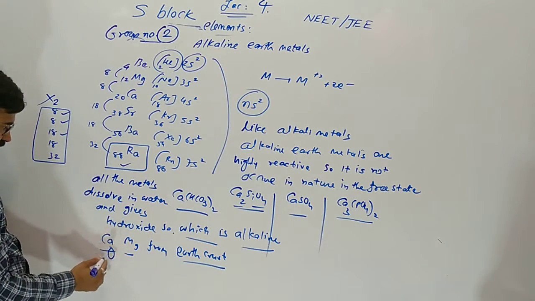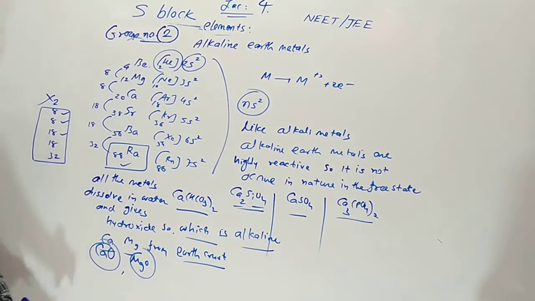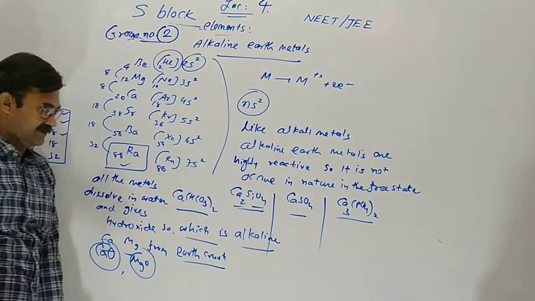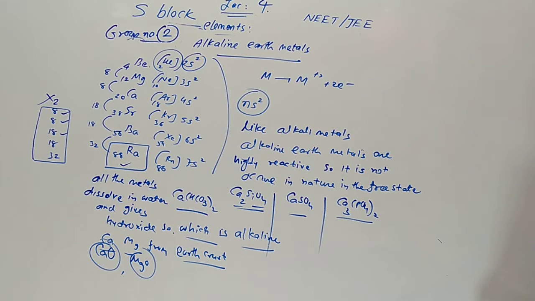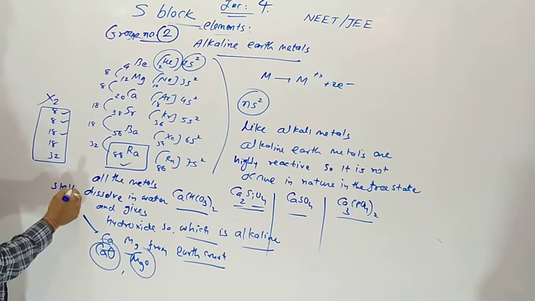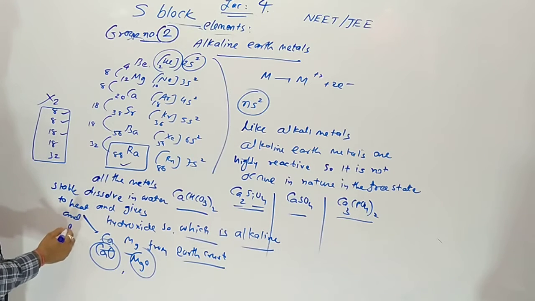Oxides of the elements occur in the earth crust, so they are called alkaline earth metals. Their oxides found in the earth crust are very stable to heat and fire.